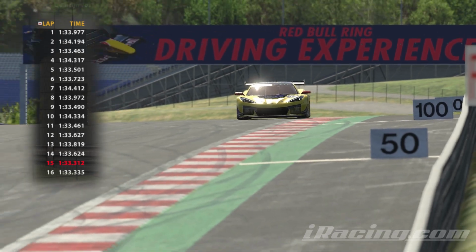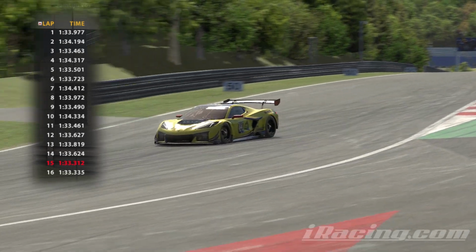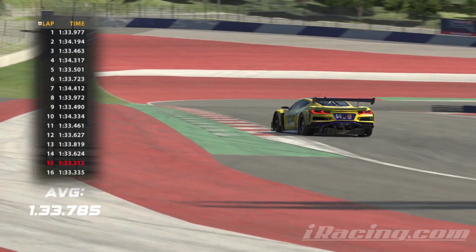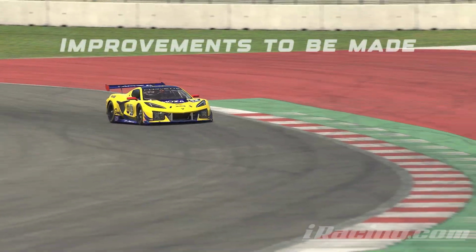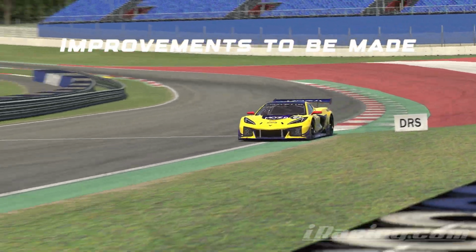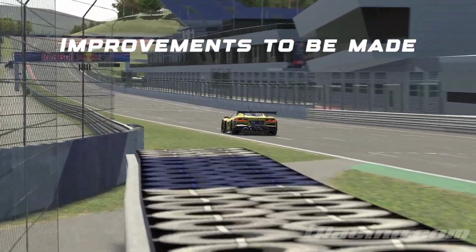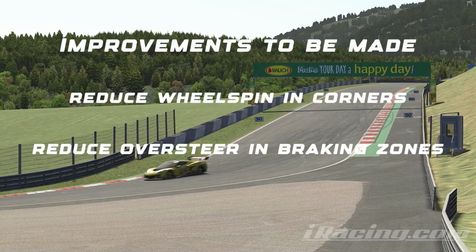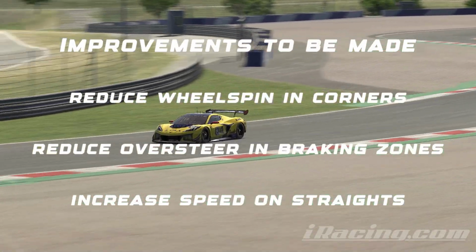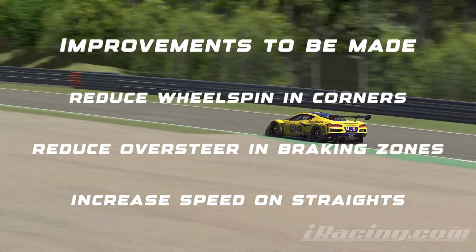Now we've driven 16 laps on the iRacing fixed setup and set an average lap time of 1:33.785. Now there are some problems I want to improve on, namely that I felt that the car had some trouble with wheel spin in turn 3. Sometimes I felt a bit of oversteer in turn 4, and I think the aero might be reduced a little to gain us some speed on the straights. I've created 3 different prompts for ChatGPT to figure out how we can improve on the fixed setup iRacing provides.